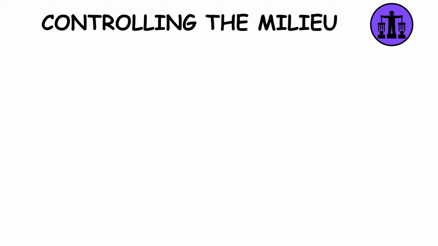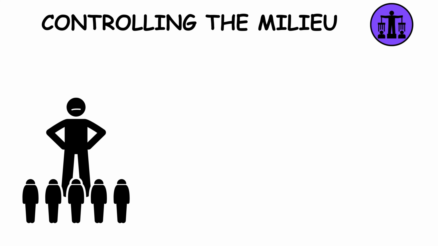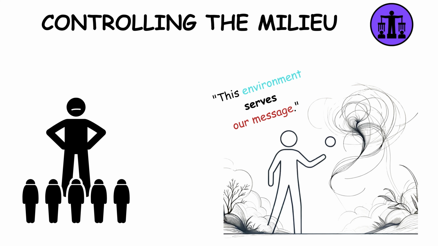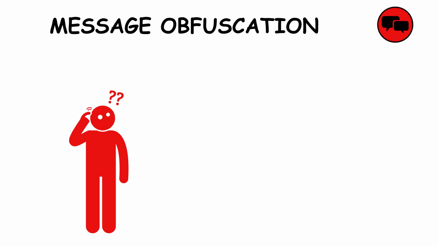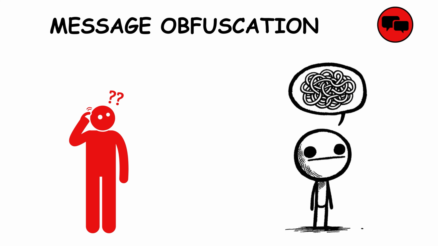Controlling the milieu. Controlling the milieu dominates the environment. It manipulates the setting and context in which information is presented, shaping perceptions. Message obfuscation. Message obfuscation confuses deliberately. It makes messages intentionally unclear, preventing understanding and obscuring the truth.